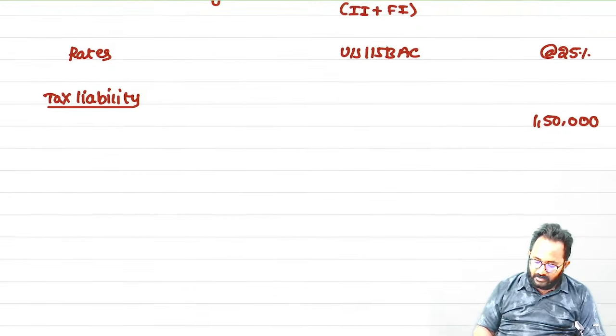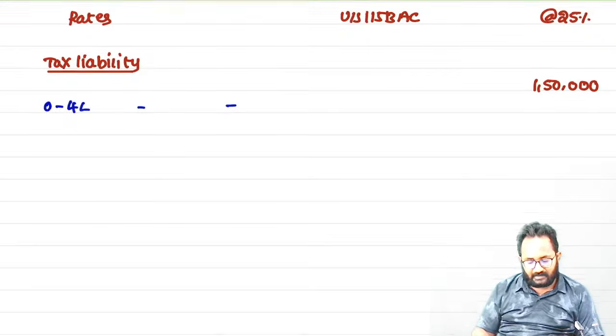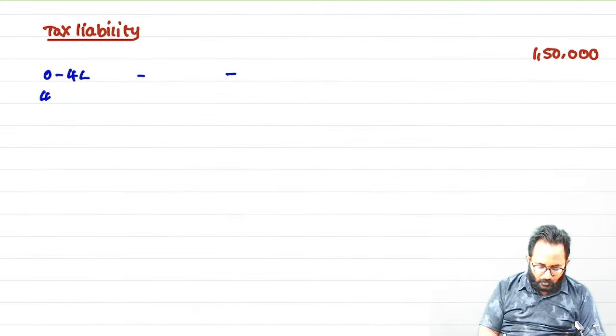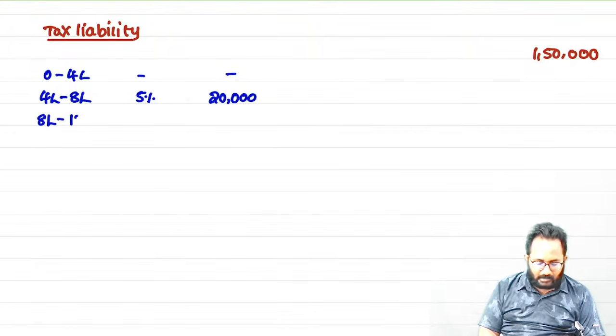But now here we have to calculate by using the slabs. 0 to 4 lakh, what is the rate? Nil, and the tax liability also you will get nil. 4 lakh to 8 lakh, the 5% slab we have to follow. How much? 20,000. Yes. 8 lakh to 12 lakh, what is that? 10%, that is 40,000.